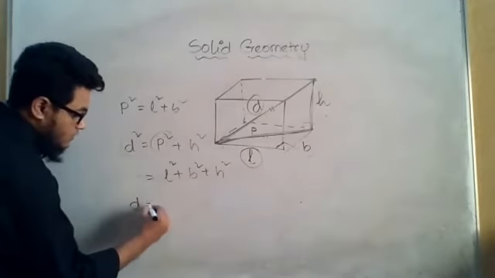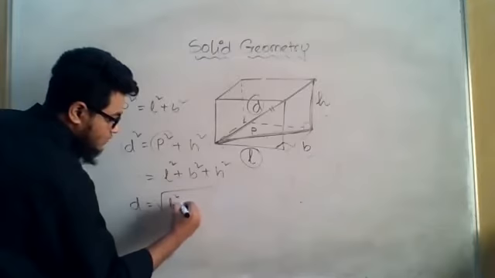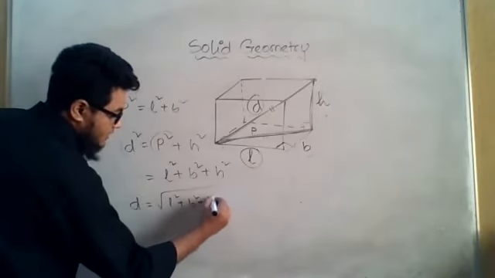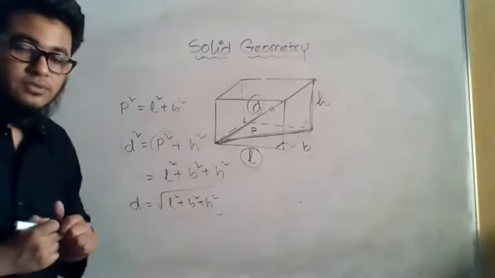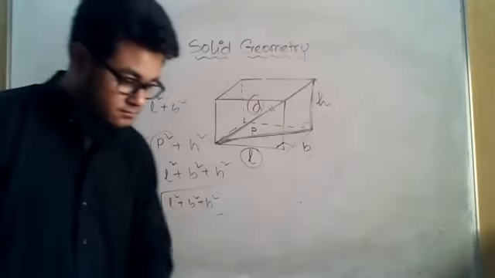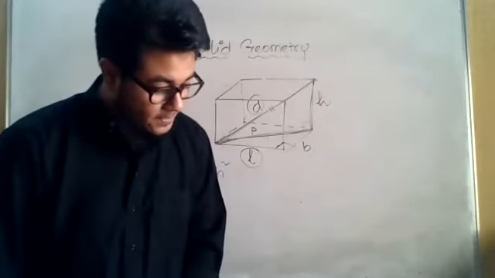So if I do root over on both the sides, it will be root over L square plus B square plus H square. That's how the formula is developed. Is it clear? Yes, sir. Okay.